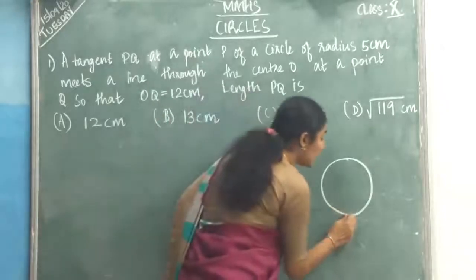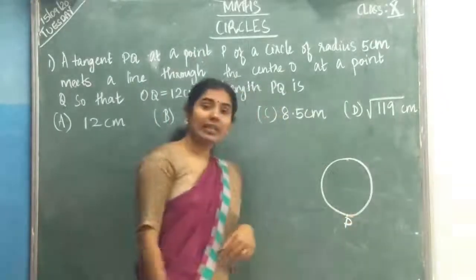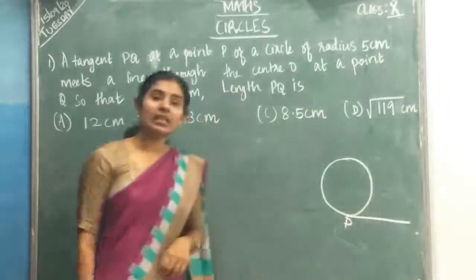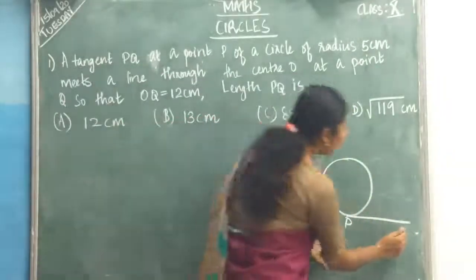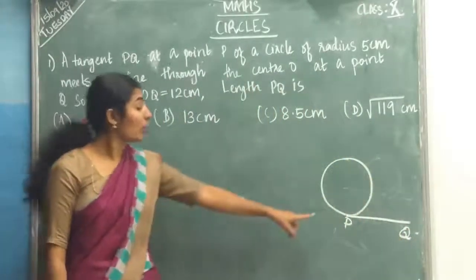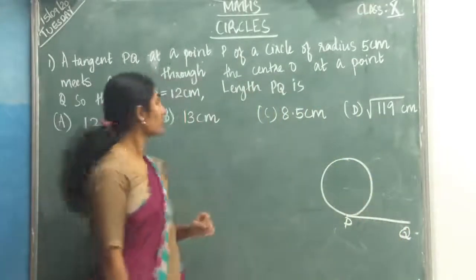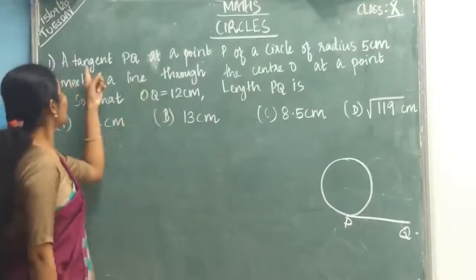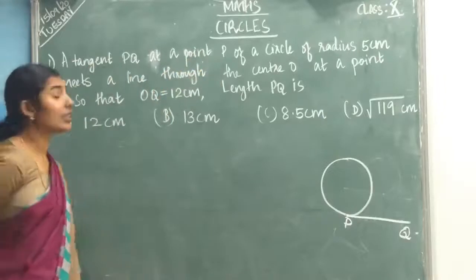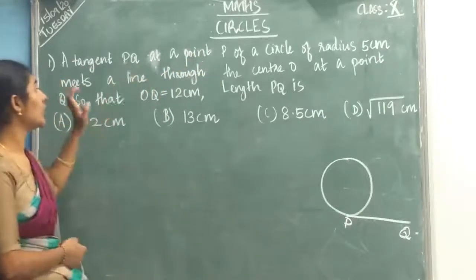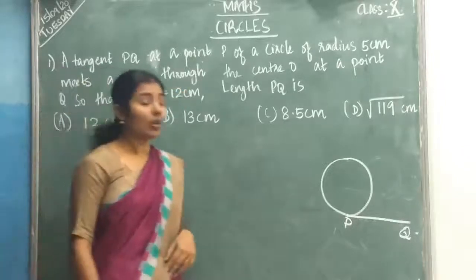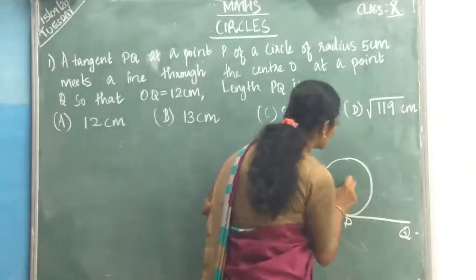So P is a point on a circle. Through this point there is a tangent. So PQ is a tangent of a circle at point P. Now again read, tangent PQ at a point P of a circle of radius 5 centimeter meets a line through the center O at a point Q.